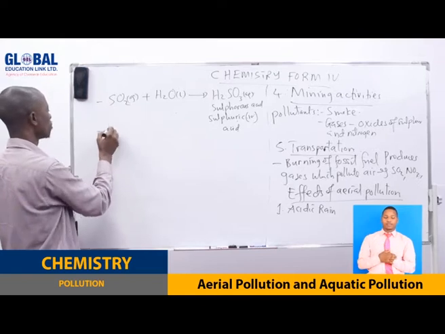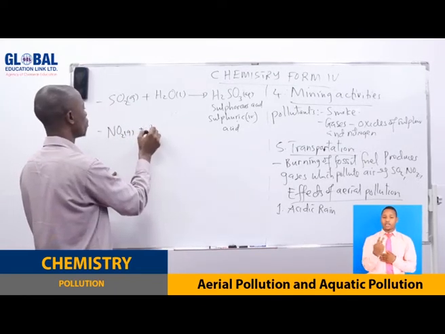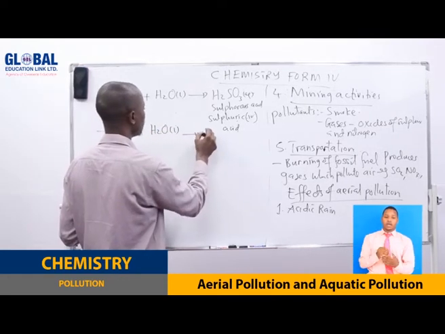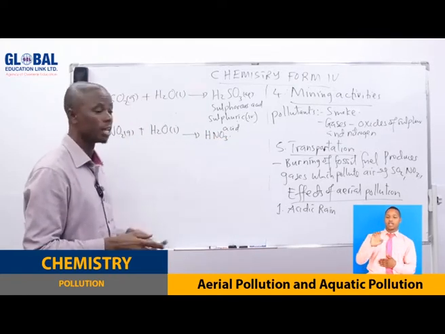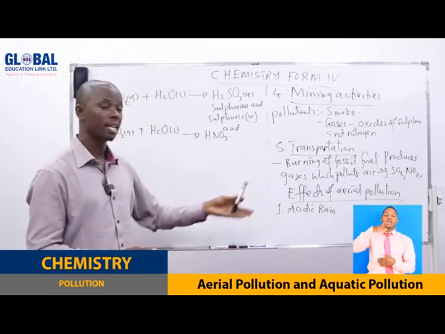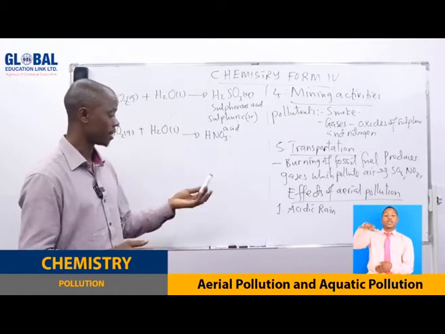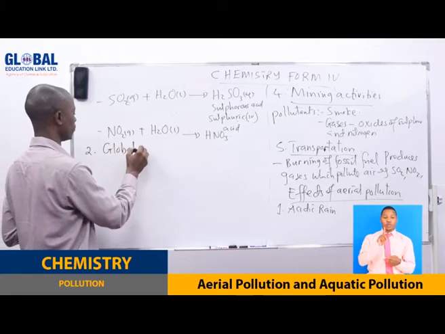This is number one. Number two, if we have nitrogen dioxide, when this is dissolved in rainwater, what do we get? We get nitric acid. So this acid will be found in the rainwater because these gases are found in the air. They dissolve in the rainwater. So you can see it is very dangerous. That is number one. Number two, we have global warming.